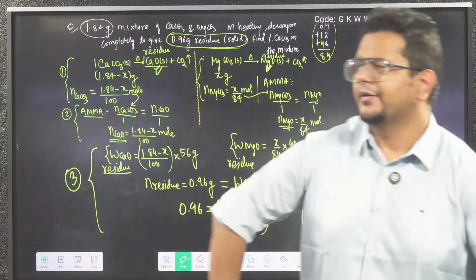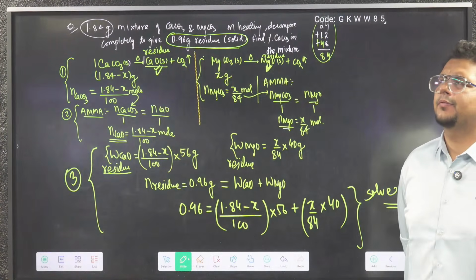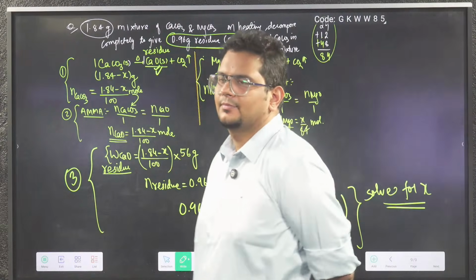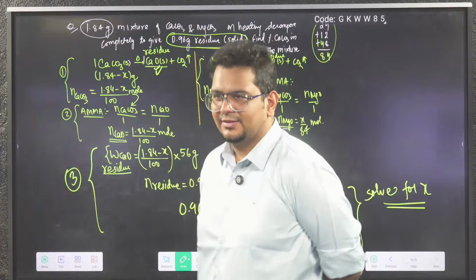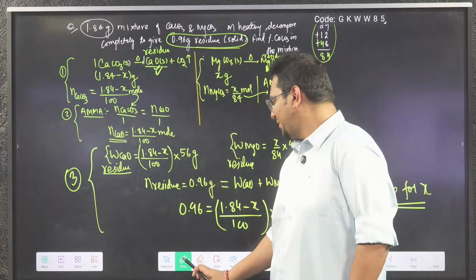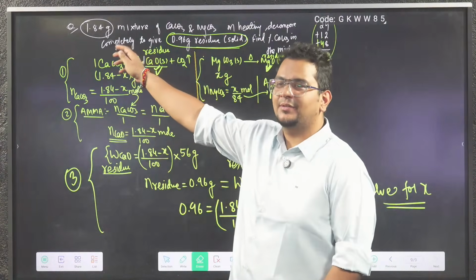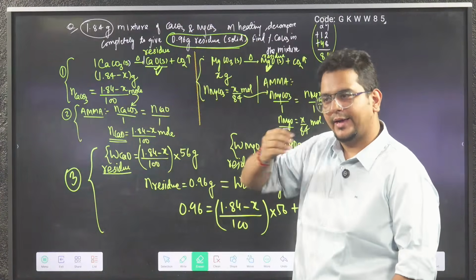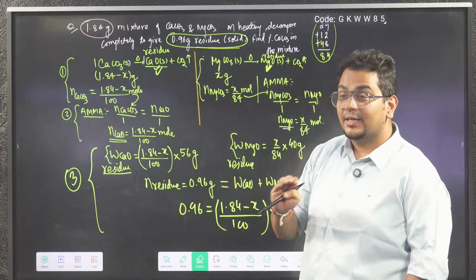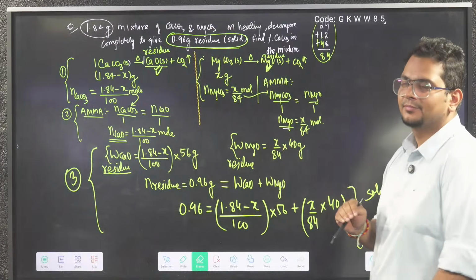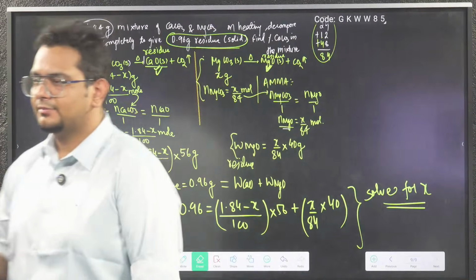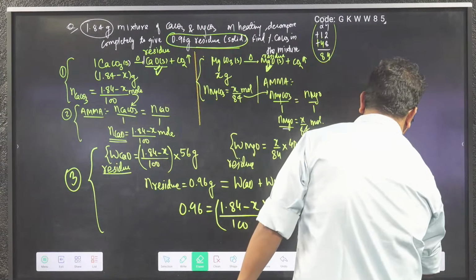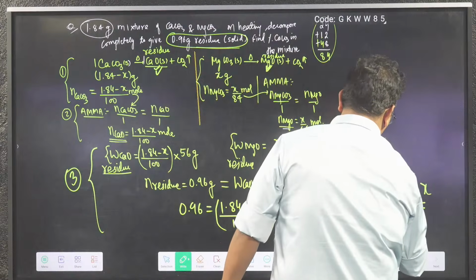21 by 25 is correct, correct Meghna. As a teacher it is very easy, I'll tell you why. In this 1.84 gram given, 0.84 gram is MgCO3 and 1 gram is CaCO3. So I know the answer, but the thing is to learn the procedure. So the answer will be 0.84 gram, which Meghna has got. I think X was MgCO3, so X will come out to be 0.84 gram.